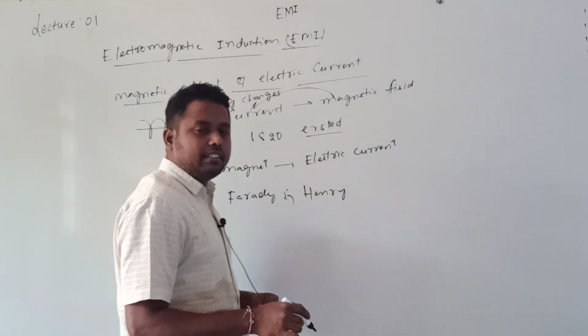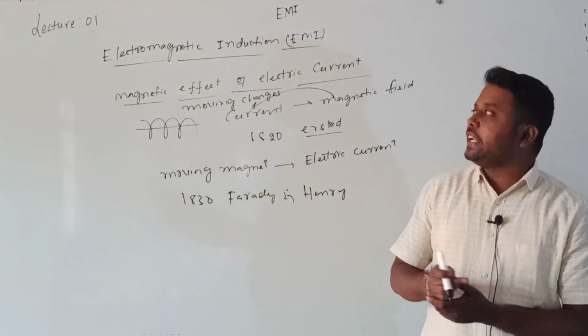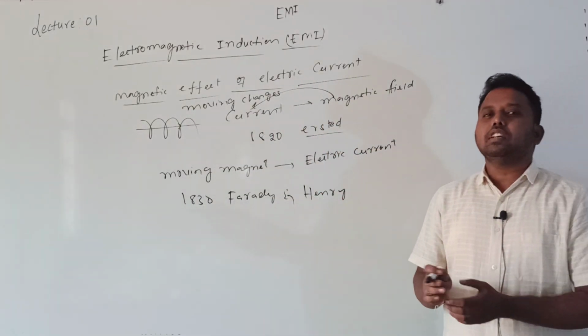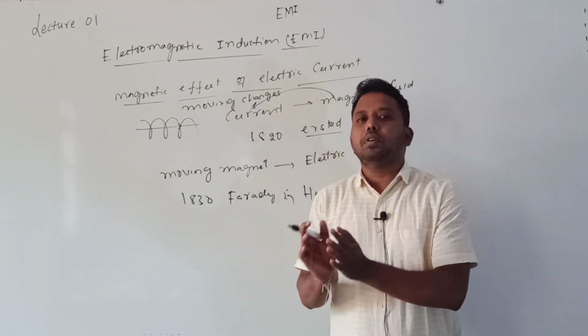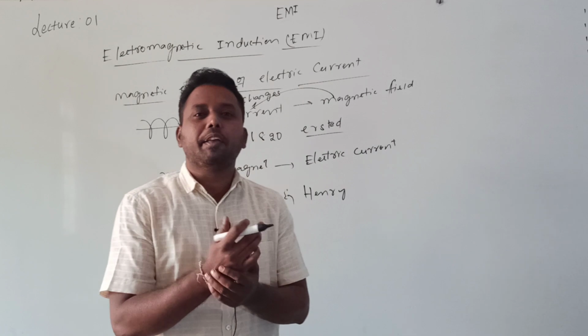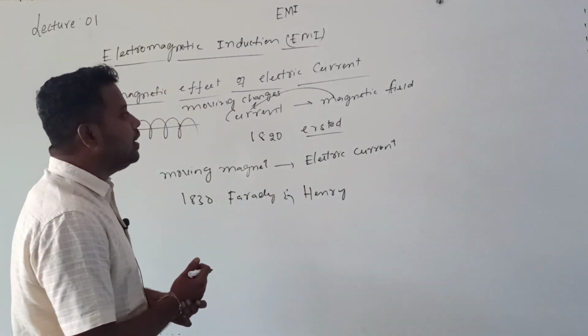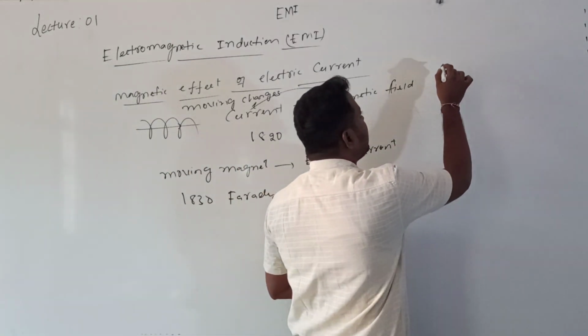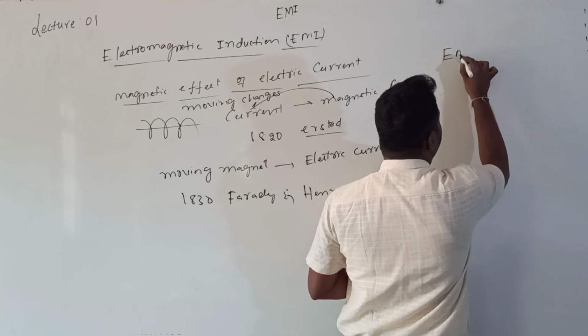From those experiments they concluded that it is possible to produce electric current because of a moving magnet. This phenomenon we call electromagnetic induction, EMI.